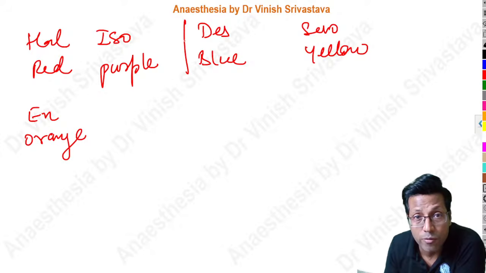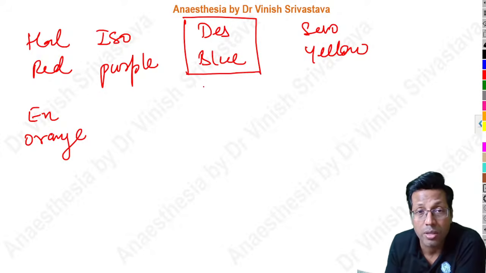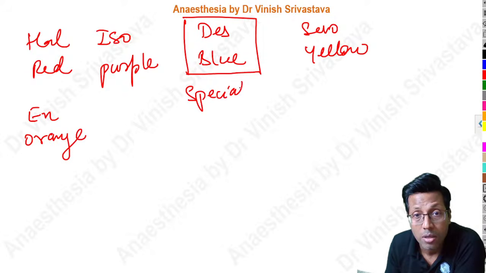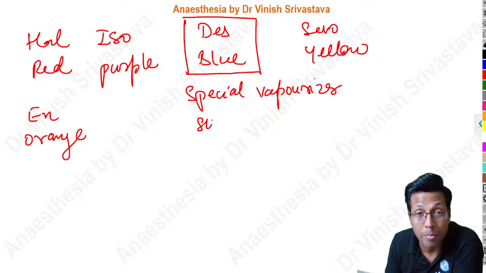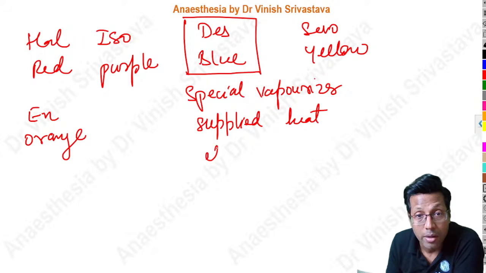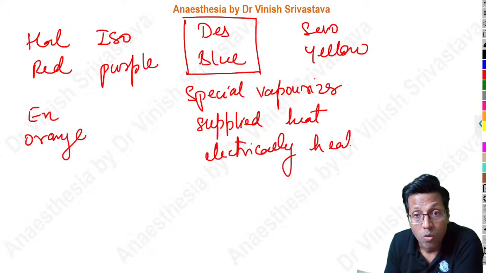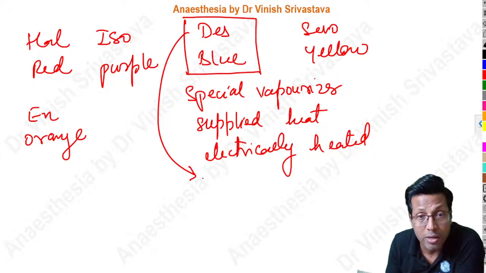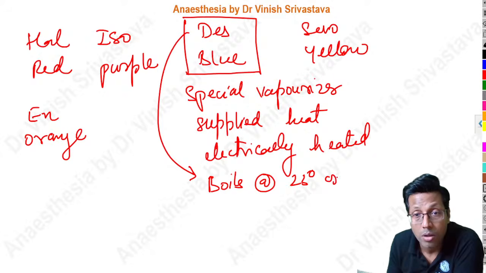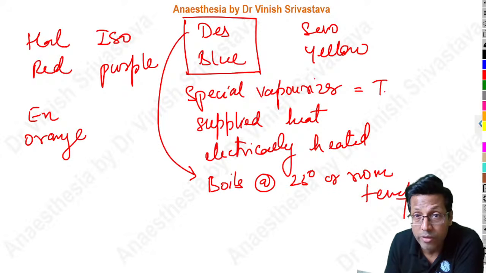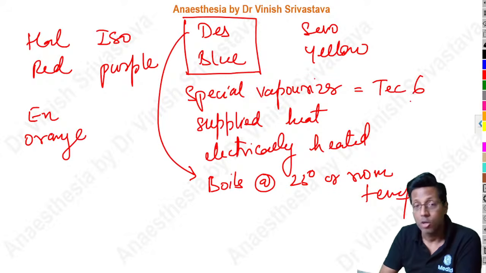Out of these, the desflurane which you saw has a different structure. It has a special vaporizer with an electrical supply. No other one has an electrical supply. It needs supplied heat. This is basically electrically heated. What's the reason behind it? Because desflurane boils at 23 degrees, or room temperature. And that is why we have this special vaporizer for desflurane, which all of you have mentioned as Tech 6. Absolutely correct. So this is desflurane.